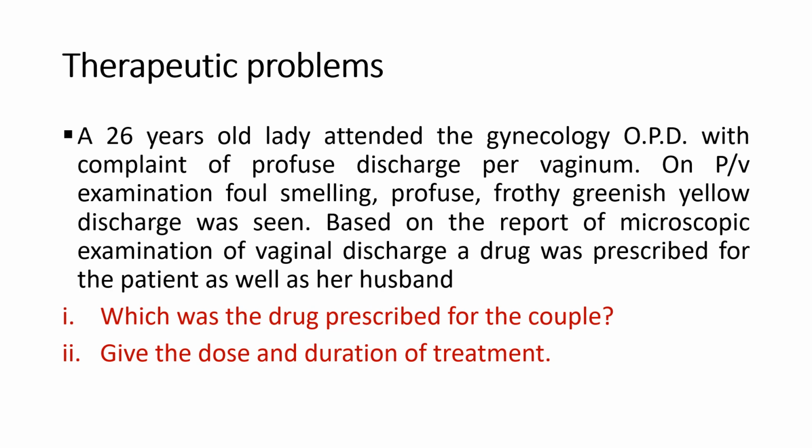Then the second question is, give the dose and duration of treatment. The couple was prescribed metronidazole 400 milligram 3 times daily for 7 days, and both should be treated simultaneously because this will prevent the chances of relapse. So this is the treatment for trichomoniasis.